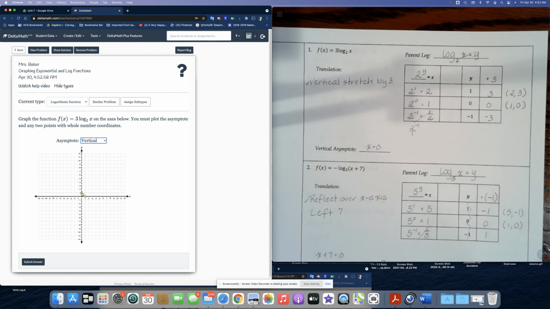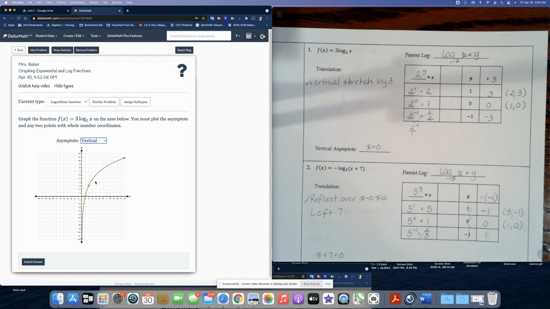We have the point 2, 3, so if we find 2 on the x-axis and 3 on the y-axis. The other point we're responsible for graphing is 1, 0. So I don't even have to move the graph. This is 1 on the x-axis, 0 on the y-axis.